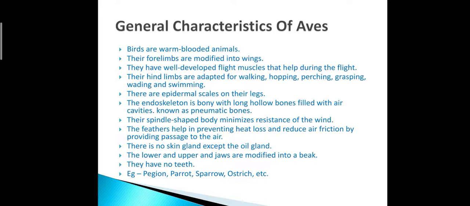So these are some general characteristics of Aves, but you can see some special characteristics of Aves for flight, which are also called flight characteristics. What are these characteristics? Like only one ovary is present in birds, presence of pneumatic bones, no urinary bladder, right? These are some avian characteristics for birds that help in flight. So, what are the examples? Pigeon, parrot, sparrow, ostrich, kiwi, etc. These are some examples of Aves.